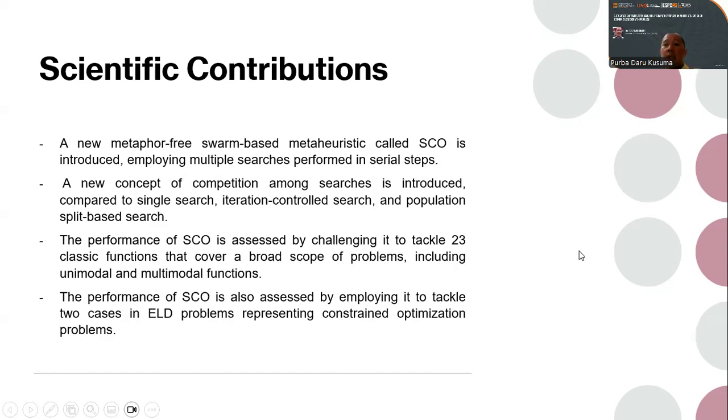The scientific contribution of this paper, there are four. First, SEO is metaphor free, so it does not use any metaphor, especially animal behavior, so that its novel contribution can be investigated clearly. The second concept is there is a competition among searches in a reduction compared to single search or iteration control search.